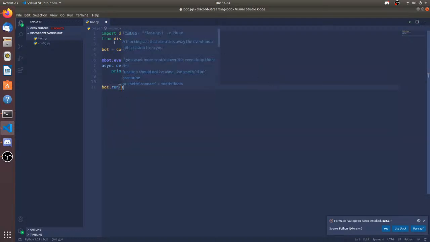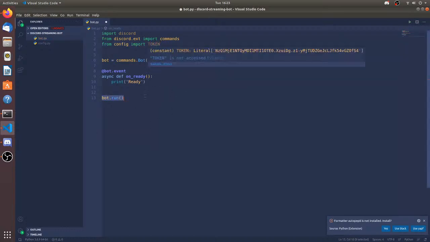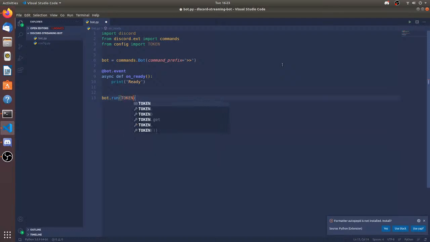Now let's run the bot. bot.run, and I need to import the token variable from the config file. So I'm doing from config import token. This is the thing, token. Oh my god, I almost leaked my token. Wow. So token, and now I'm going to be running the bot.